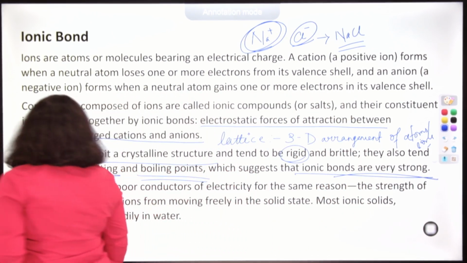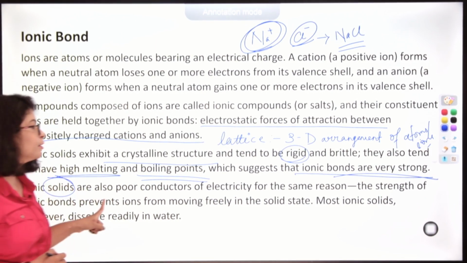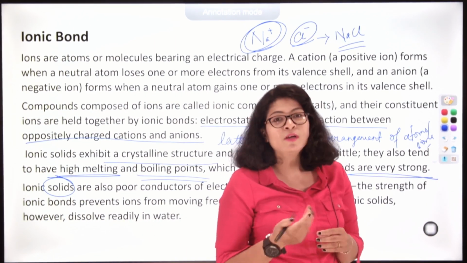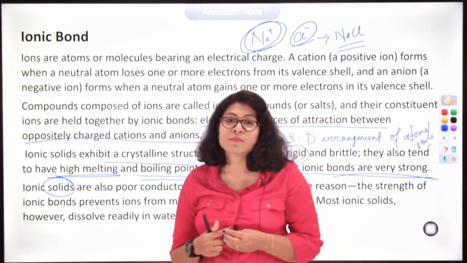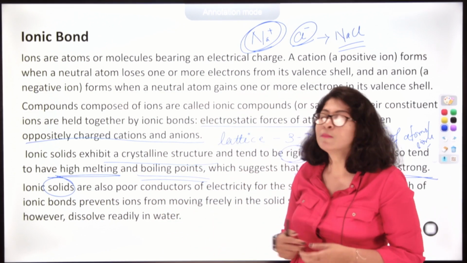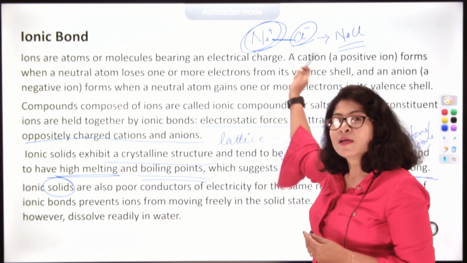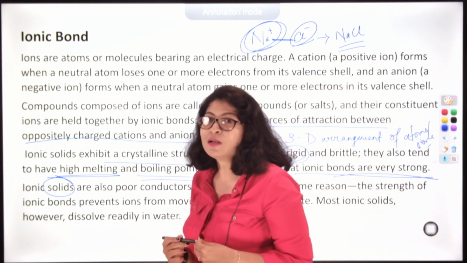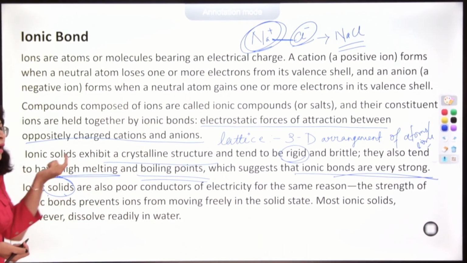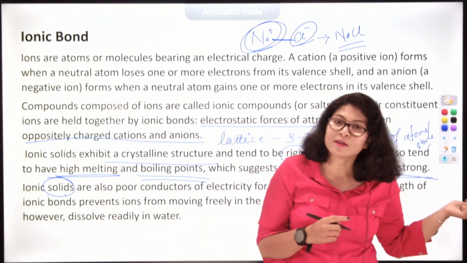Now, ionic solids are poor conductors of electricity for the same reason. Why? As you must have learnt in physics, to conduct electricity there must be movement of ions, right? But here the ionic movement is restricted because of the strong force of attraction between Na+ and Cl-. Therefore, these ions are not free here, okay? They are not allowed any kind of movement in the crystal lattice. Therefore, in the solid form, ionic compounds do not conduct electricity, or they are bad conductors of electricity.